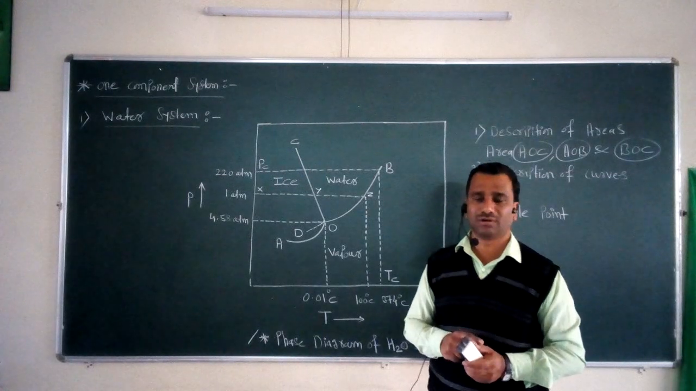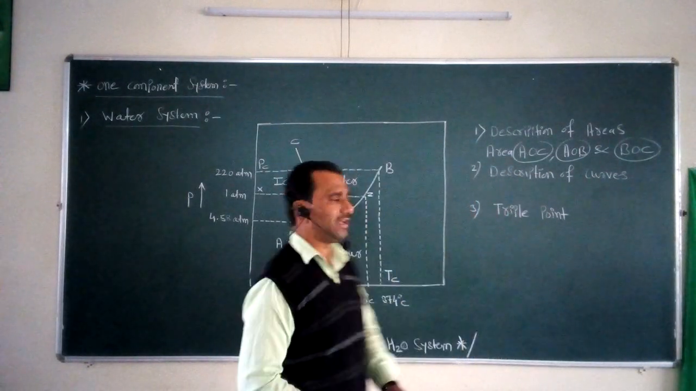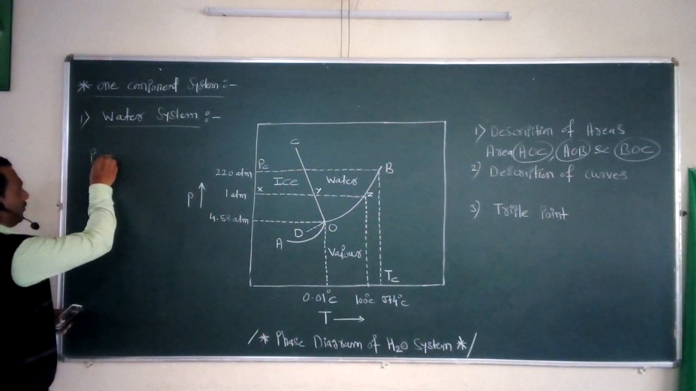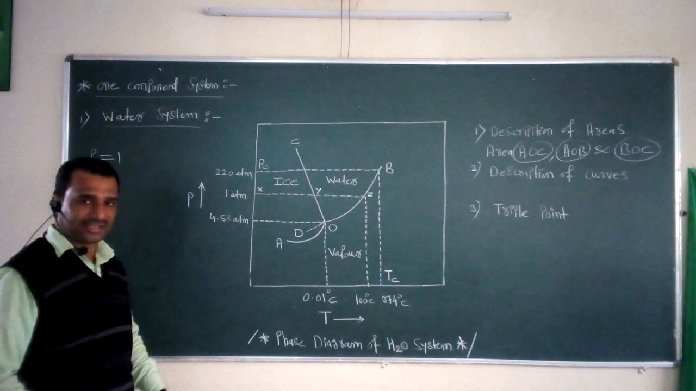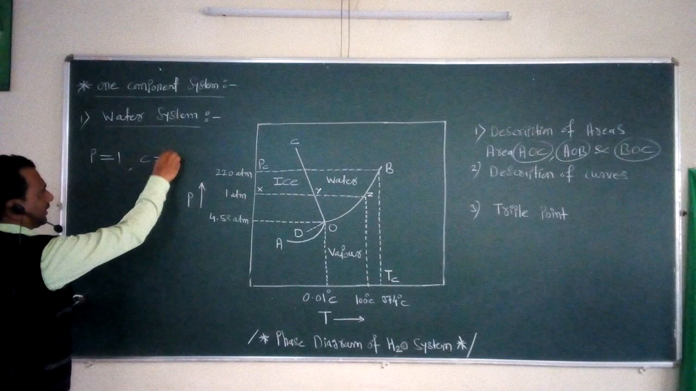One phase is present in this area AOC. That's why we take the value of P equal to 1 in this area. Its component we already know, C is equal to 1.